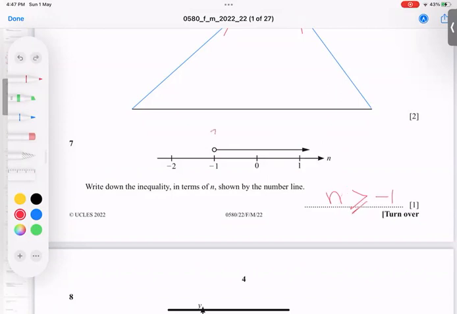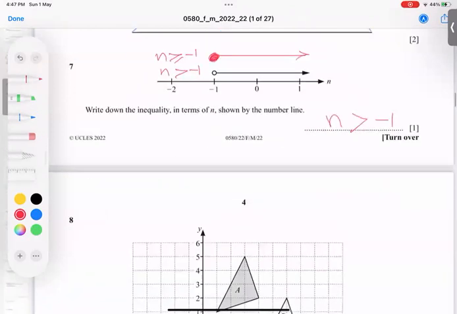Because whenever we have a filled circle, then we write n is bigger than or equal to -1. Otherwise, we write only bigger than, because there is no filling, an empty circle. So I think, wait a minute, -1 here. So I believe the point is very, very clear, but it means in this particular question, I should not put the equal sign. So this is my final answer.